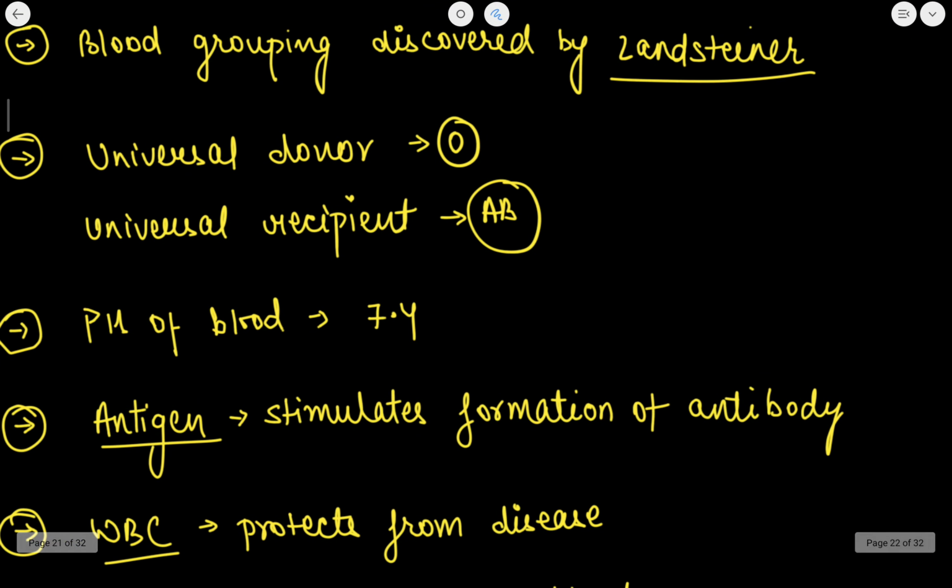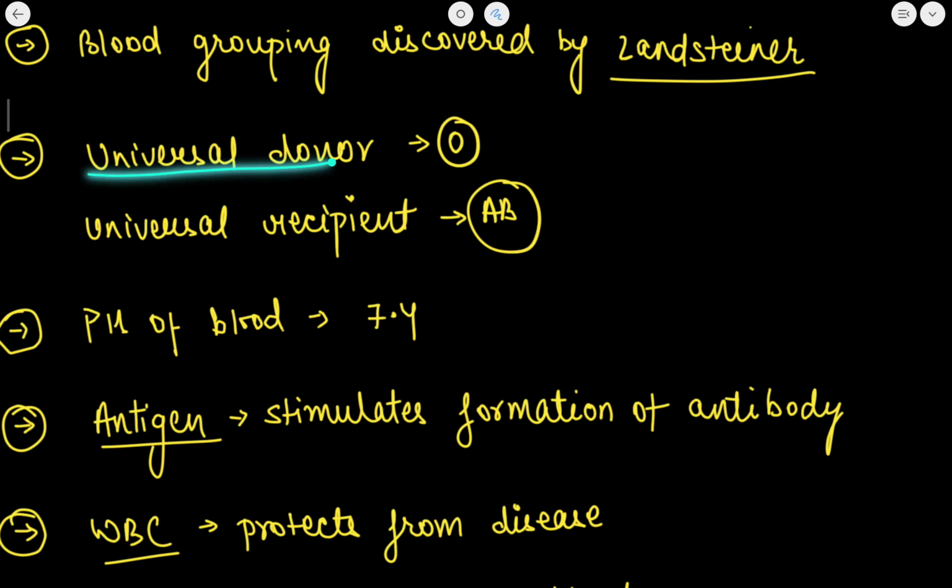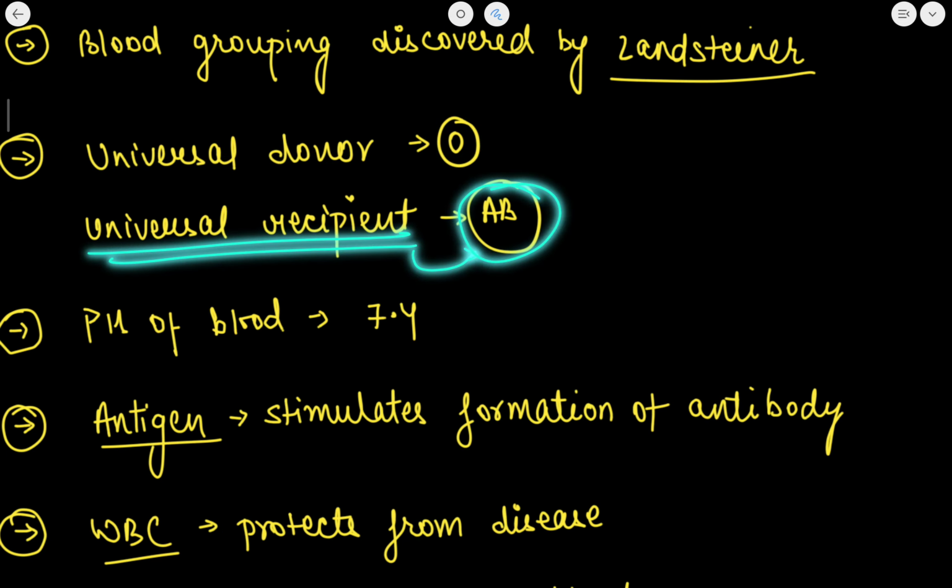Now blood grouping was discovered by Landsteiner. This is an important point, you have to remember this. If I talk about the universal donor, O blood group is the universal donor, whereas the universal recipient is AB.